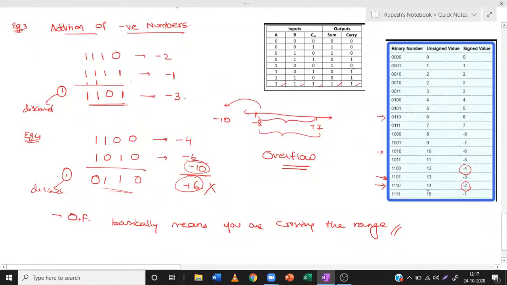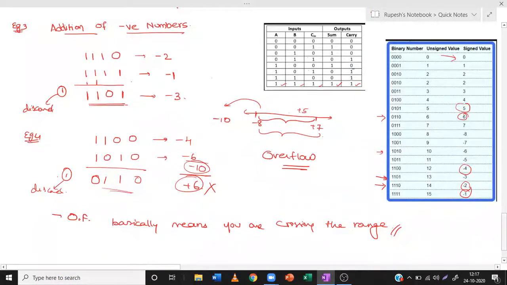Take 6 plus minus 1, which is plus 5. Plus 5 is well within this range. It won't go out of the range. Take any other values, you will get only values in this range.